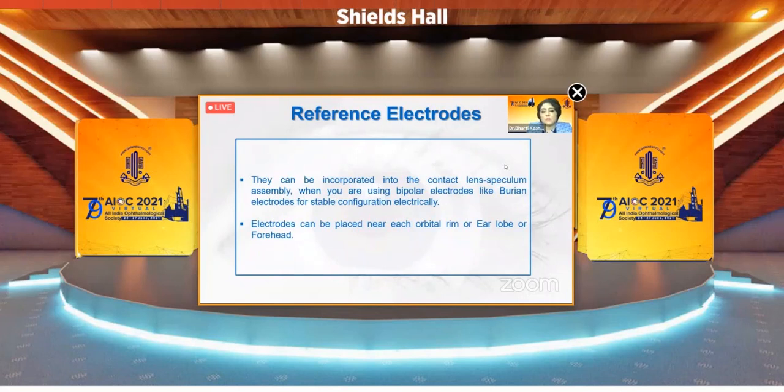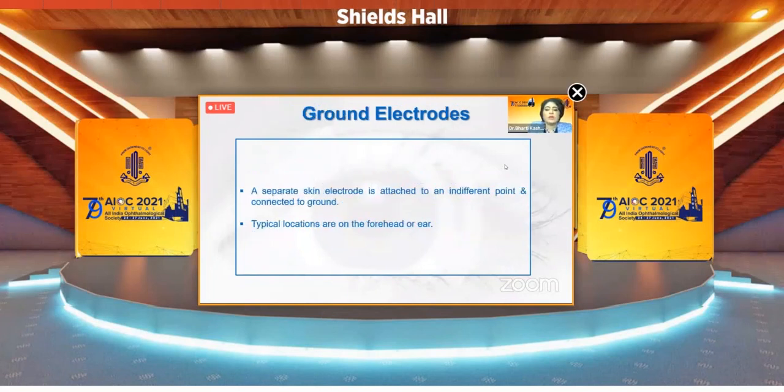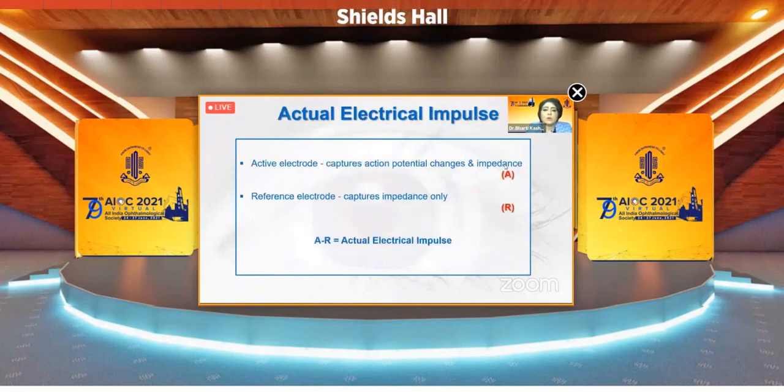These electrodes can be placed near each orbital rim or ear lobe or forehead. Ground electrode is a separate skin electrode attached to an indifferent point and connected to the ground. Typical locations are on the forehead or the ear. Now, what is the actual electrical impulse? Active electrode captures action potential changes and impedance, while reference electrode captures impedance only. So, actual electric impulse is A minus R.